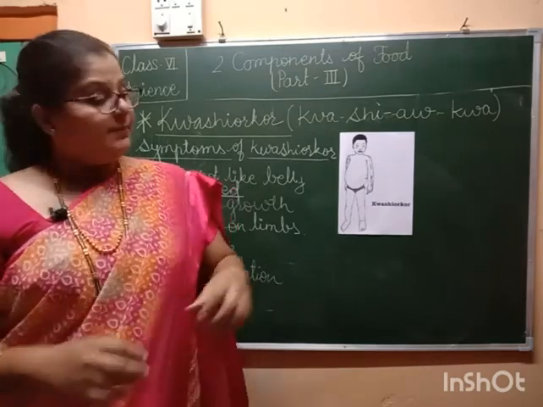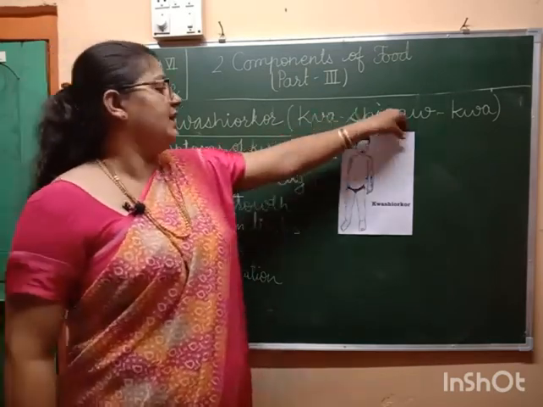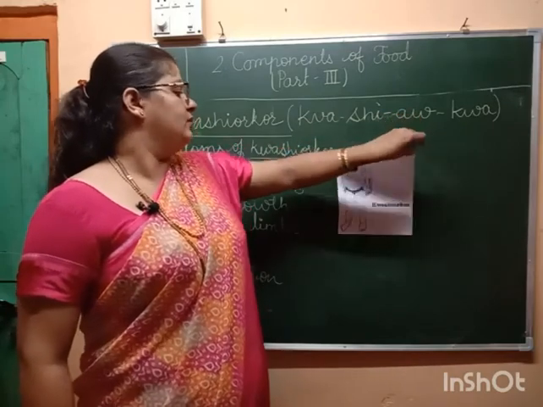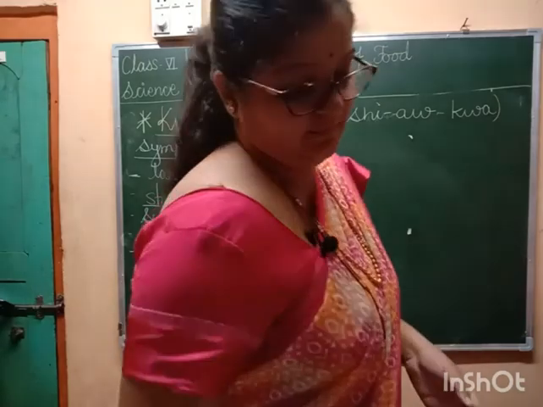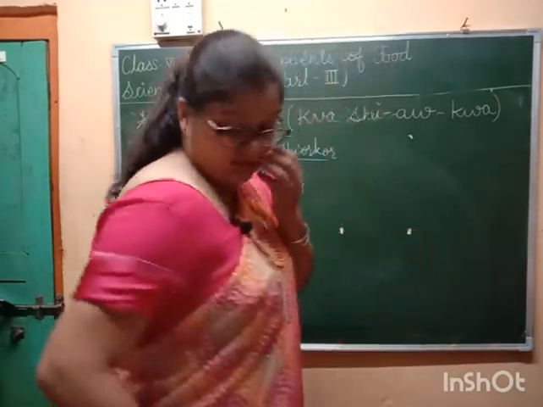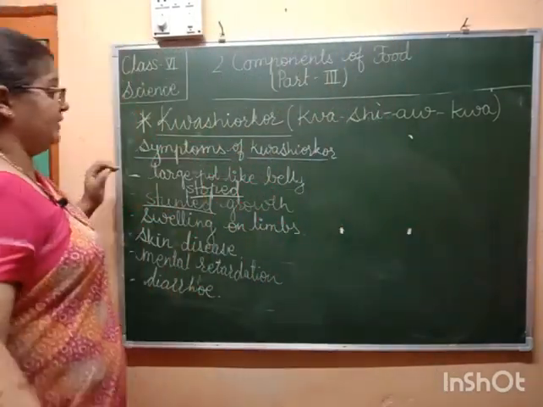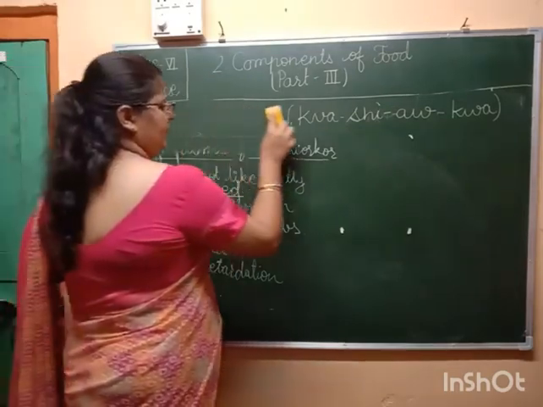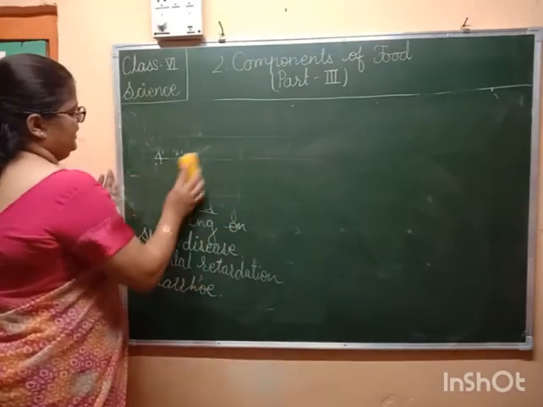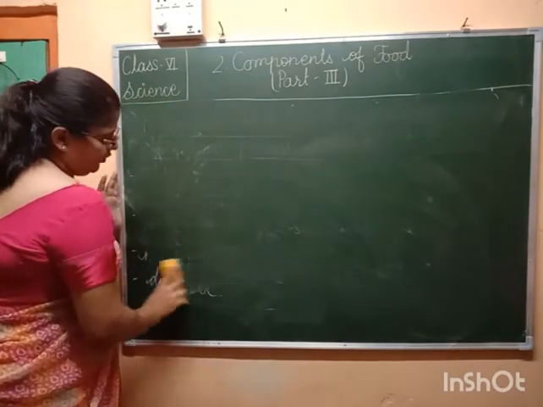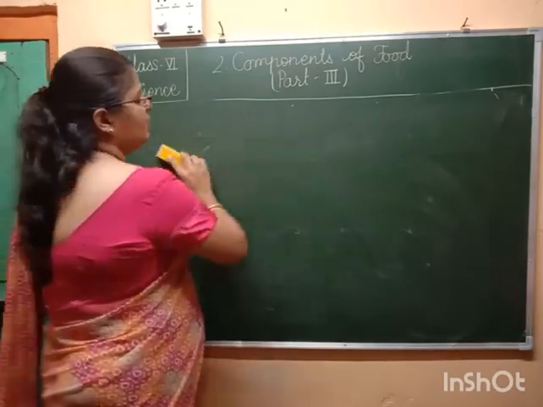Now the next type of disease, which is caused due to the lack of proteins as well as carbohydrates. And what do we call it? We call it marasmus.